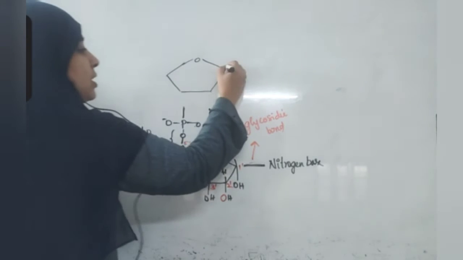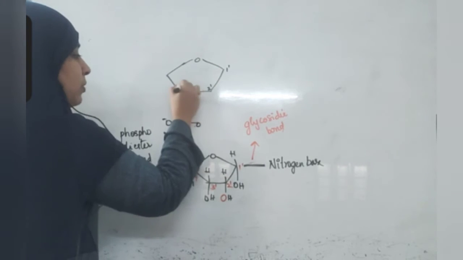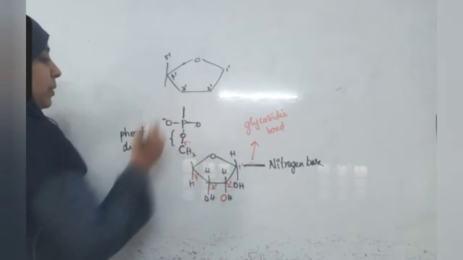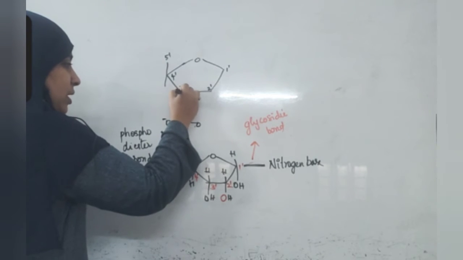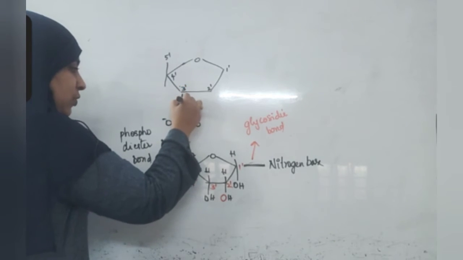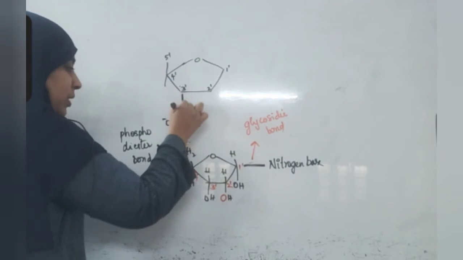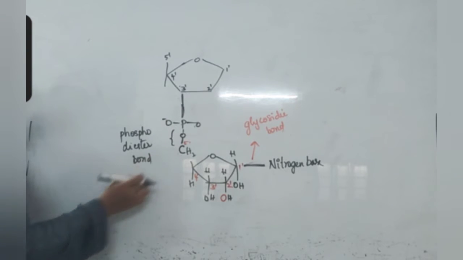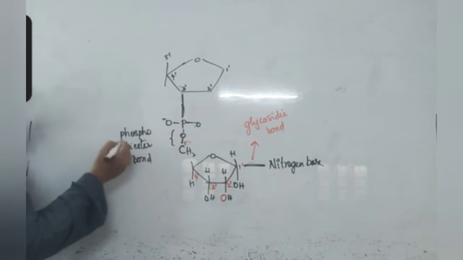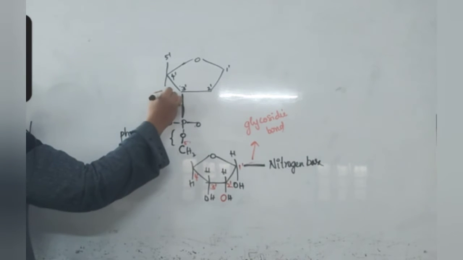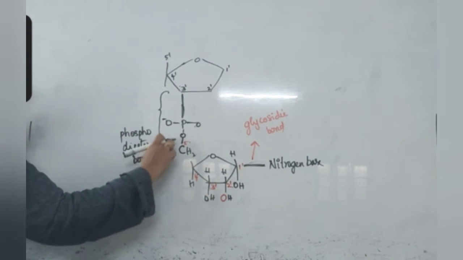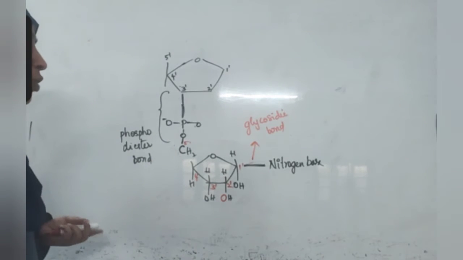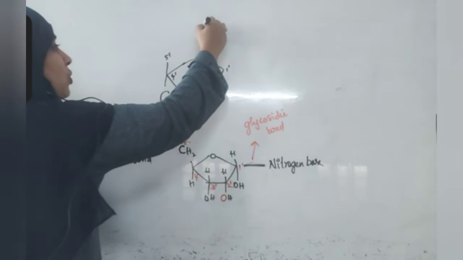This is a ribose. This is 1 prime carbon, 2 prime carbon, 3 prime carbon, 4 prime carbon, 5 prime carbon. So this carbon will attach to this phosphate molecule. It is forming a bond like this. Two sides bond is formed, so that is why it is called a phosphodiester bond. This is the structure of a nucleotide.